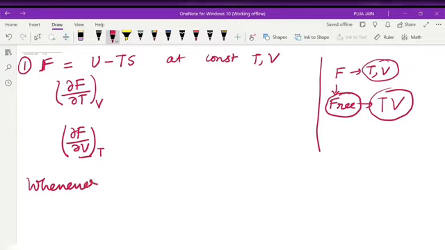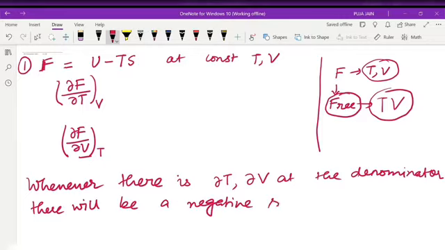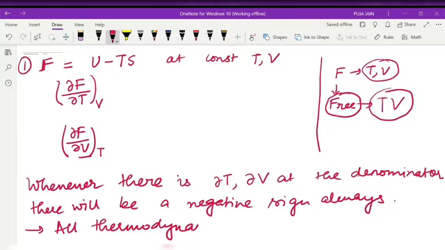Whenever for any thermodynamic potential there is del T or del V in the denominator, there will be a negative sign. Always there will be a negative sign. This is valid for all thermodynamic potentials.